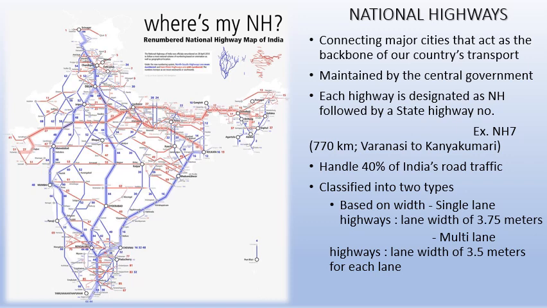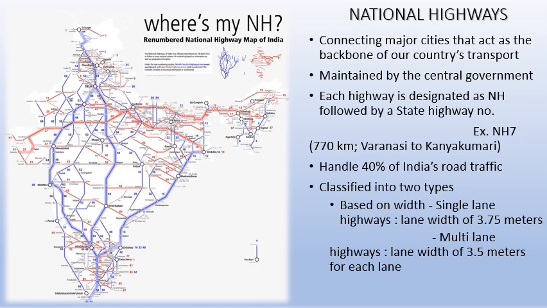So as of the earlier given output, it is mentioned that the blue lines are lines which are connecting vertical regions or from north to south regions, and it is having even numbers, and the red lines are east west. It is having red lines, which is odd numbering. Connecting major cities that act as the backbone of country's transport maintained by central government. Each highway is designated as NH followed by the highway number. Example NH7, 770 km from Varanasi to Kanyakumari.